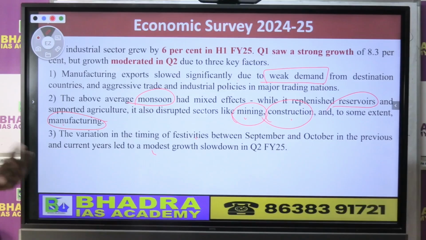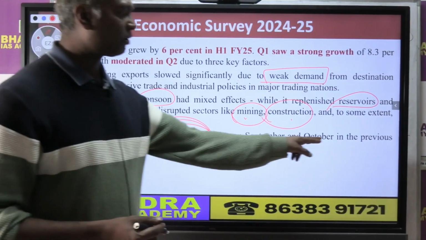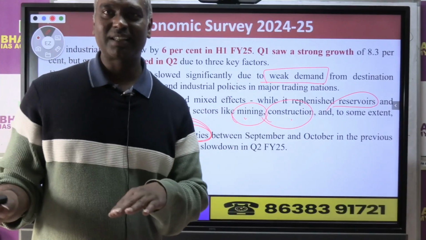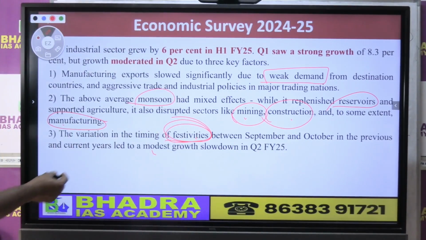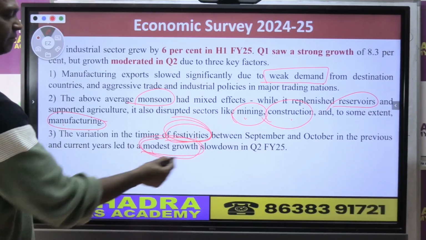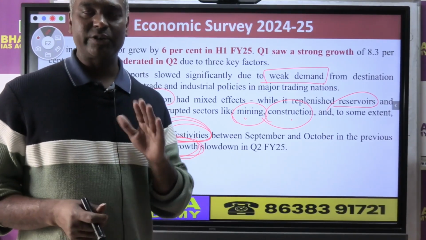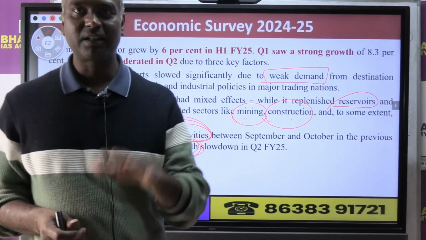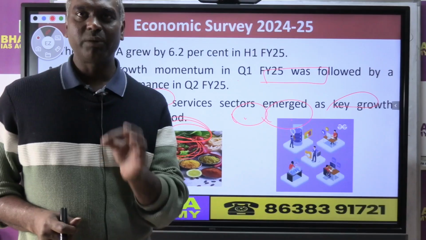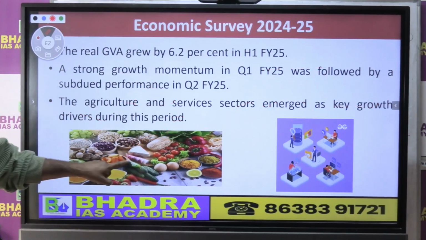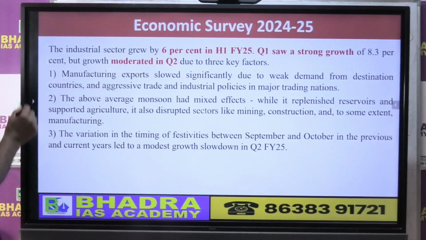The third reason they have given is the festivals of India. These festivities of India come between September and October, and between last year and this year there was a lot of variation, meaning they did not come at the same time, because of which it also affected industry growth, which became modest growth. Now these are the official reasons given by the economic survey as to why the manufacturing sector's contribution in the Indian economy decreased a little. So, as I told you, Indian economic growth is basically attributed to agriculture and the service sector, but the industrial sector moderated in the first half.